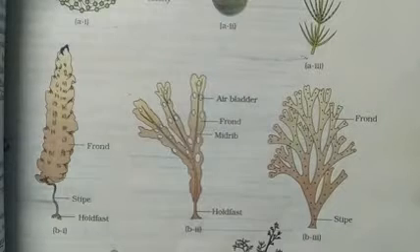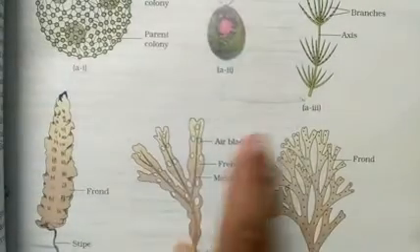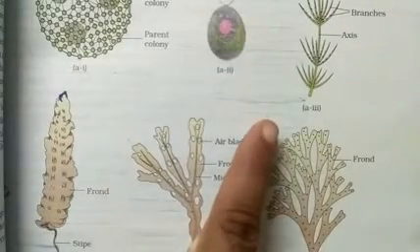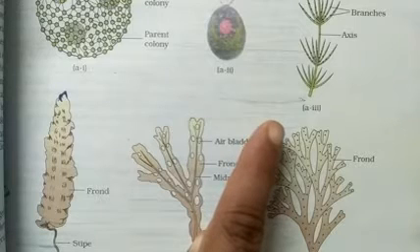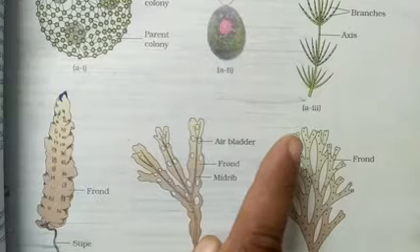So here you see these algae have a soft and fiber-like body. They grow mainly in water and are autotrophic due to the presence of chlorophyll.